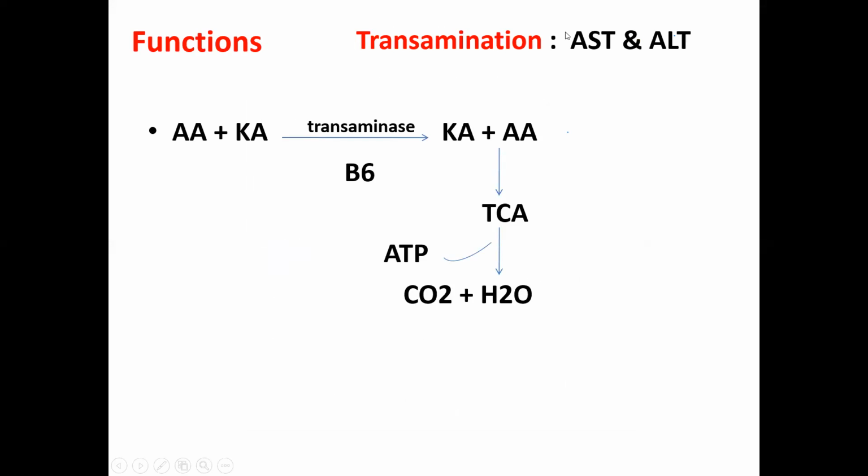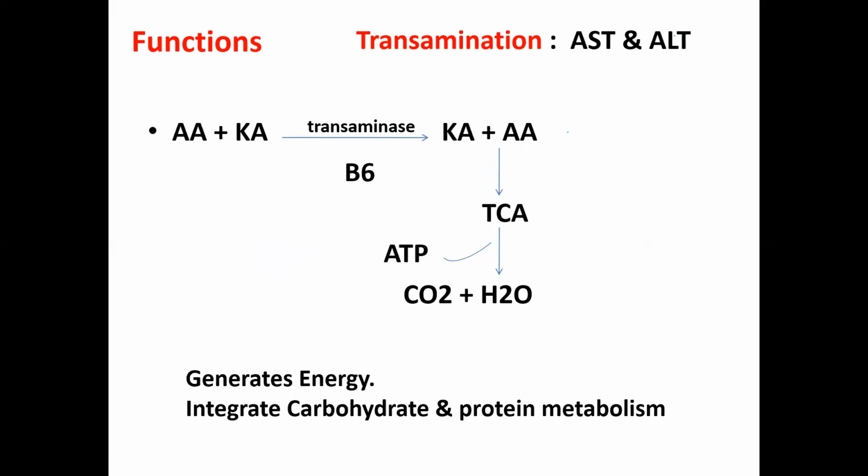AST and ALT, that is SGOT and SGPT, use PLP as a coenzyme in transamination reaction. So amino acid plus keto acid in the presence of the enzyme transaminase, which uses PLP coenzyme, will form a keto acid and an amino acid, and that amino acid will enter into the TCA cycle to form carbon dioxide and water.